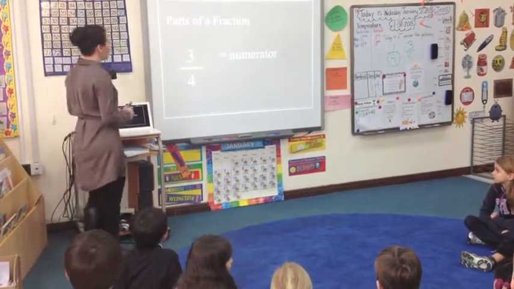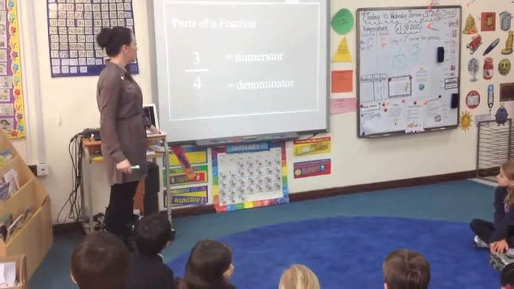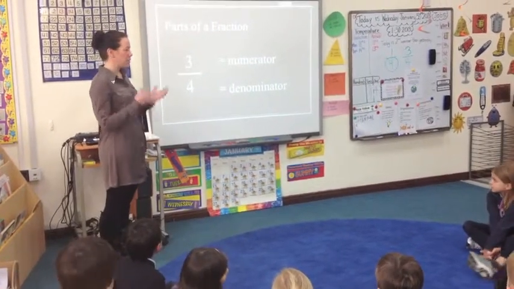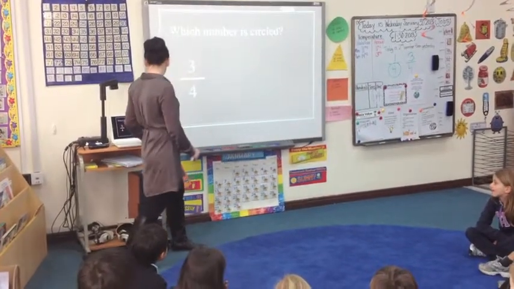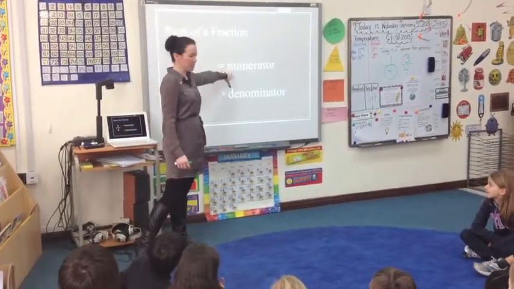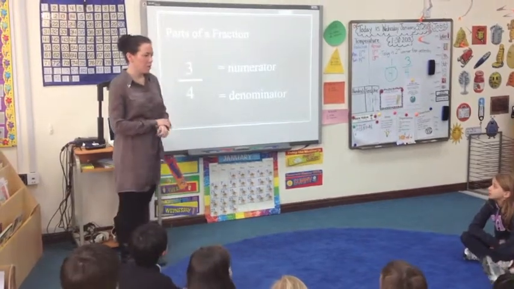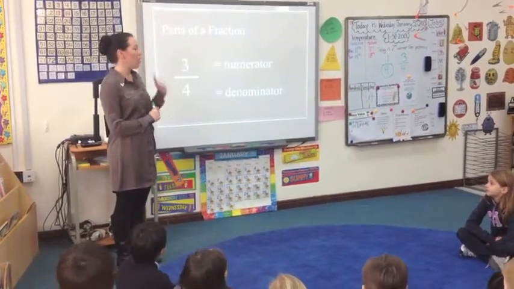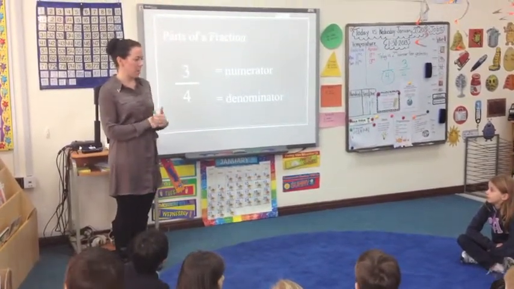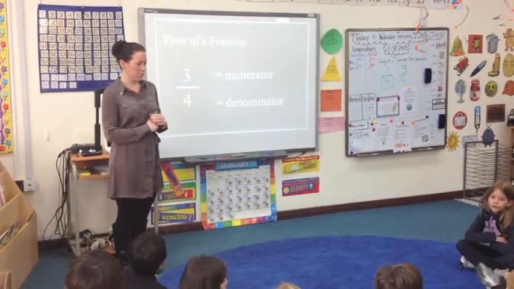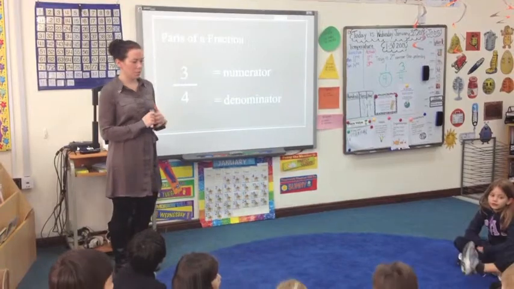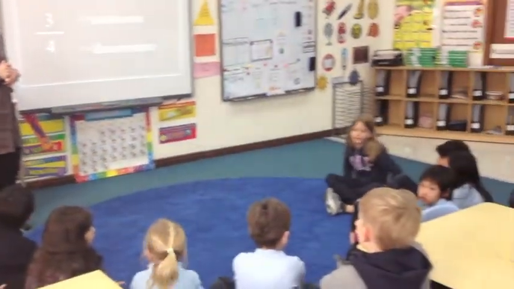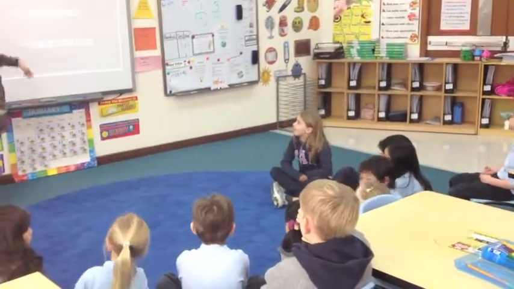So these numbers have special names, okay? And they're big names. The top number is called the numerator. Can you say that word? The numerator. And the numerator always goes on top. Can you say that? The numerator always goes on top. Good job. And this is called the denominator.